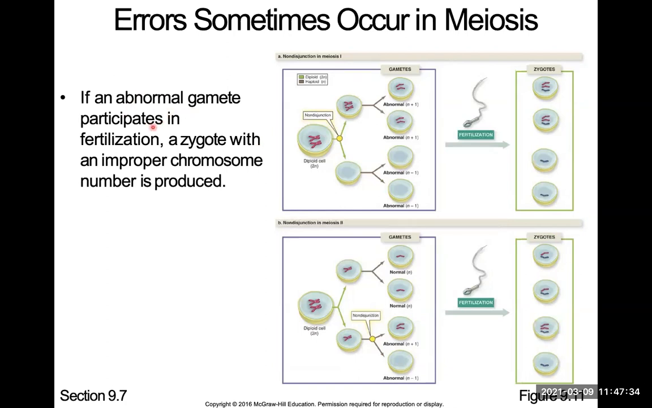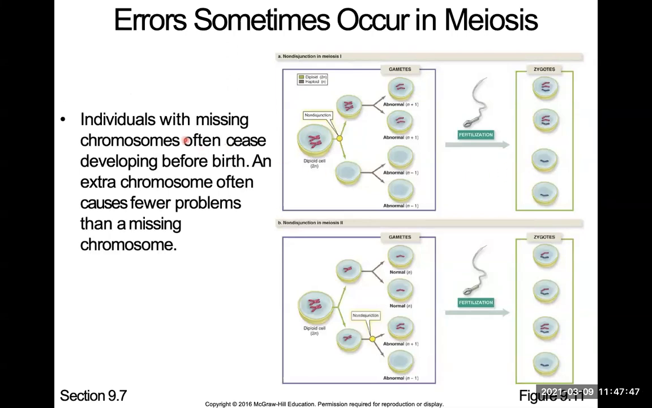So an abnormal gamete participates in fertilization. A zygote with an improper number of chromosomes is produced. Again, the improper number is either an extra set of chromosomes or missing chromosomes. It can be either or. And if you are comparing which is more harmful, it's this one, because this is completely missing half of the genetic information, whereas this here has an extra chromosome. So this is going to cause fewer problems compared to the individuals who are completely missing the chromosomes. They're probably not even going to survive.